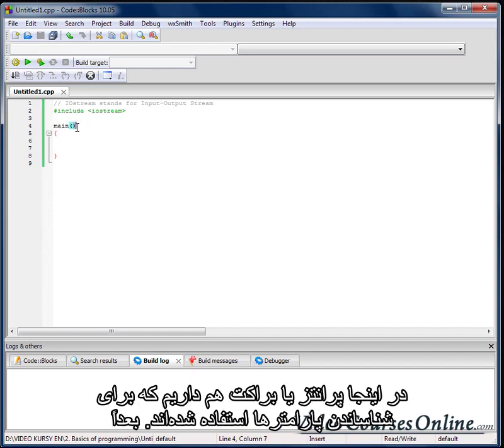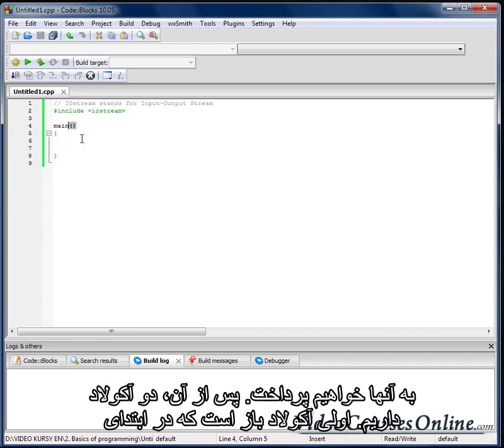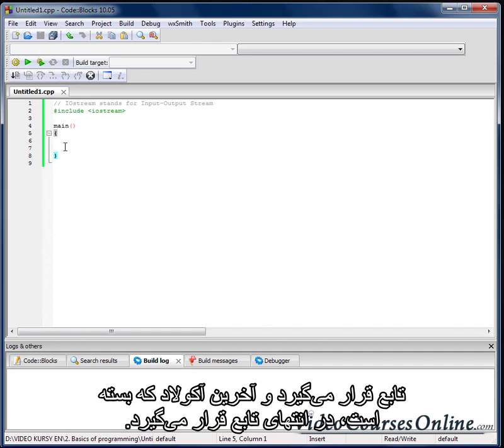Here we also have parentheses, which are here to declare parameters, but we'll talk about it later, not now. After it, we have two curly brackets. First, the opening one, which is the beginning of our function, and the last curly bracket, the closing one, which is the end of our function.